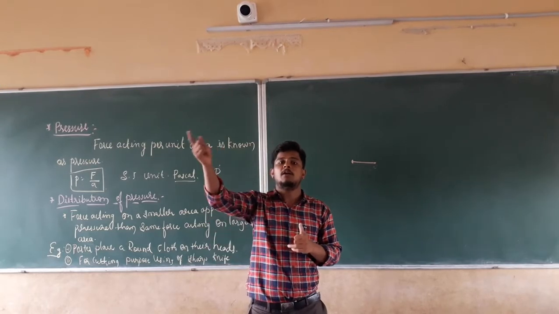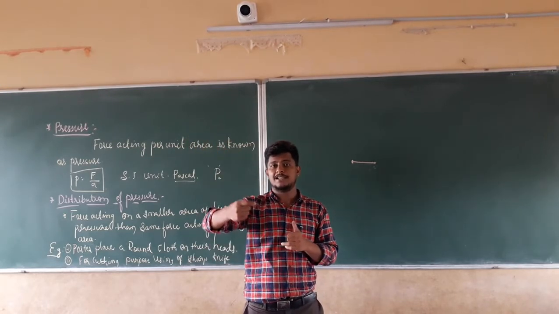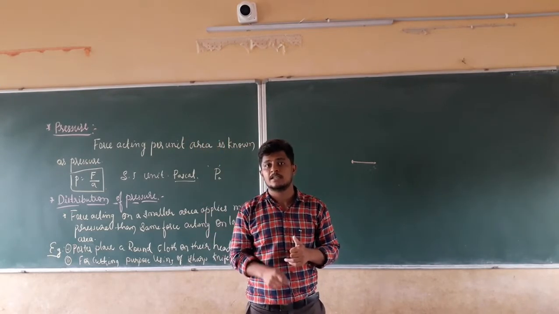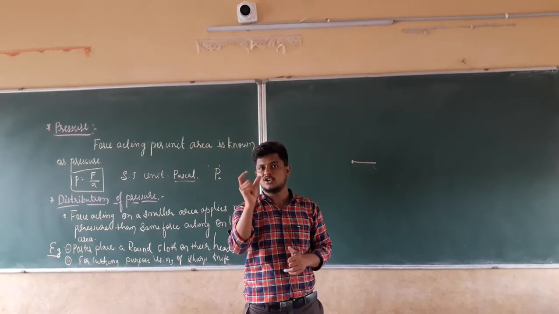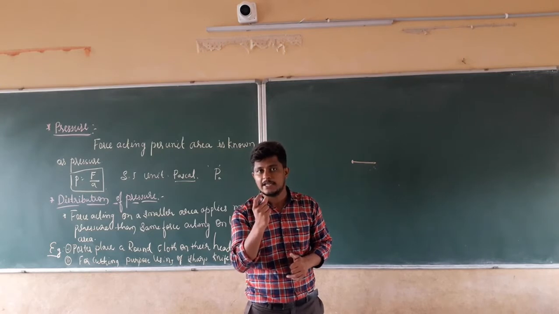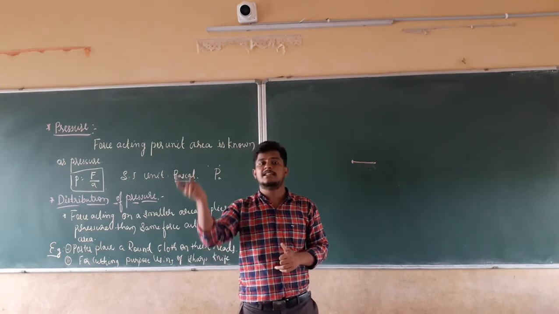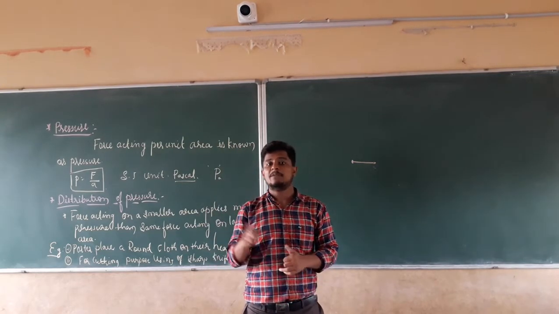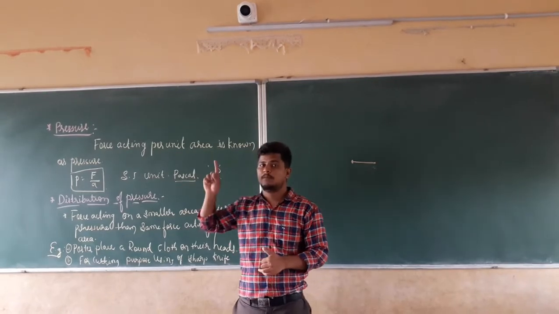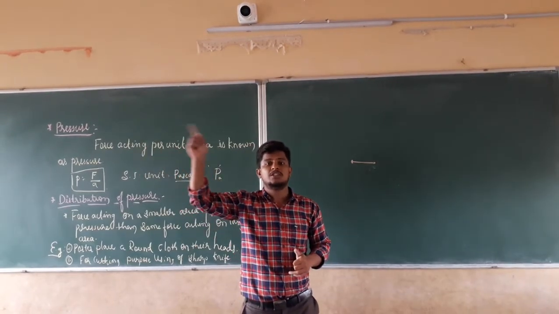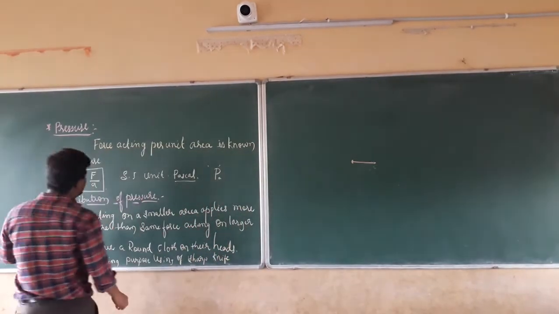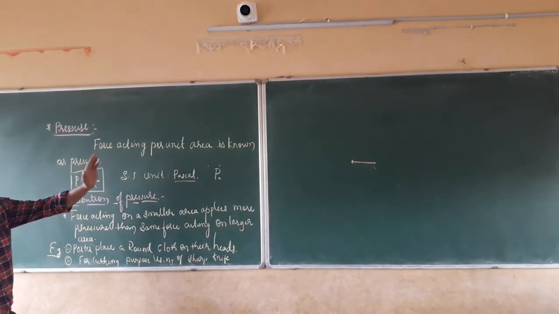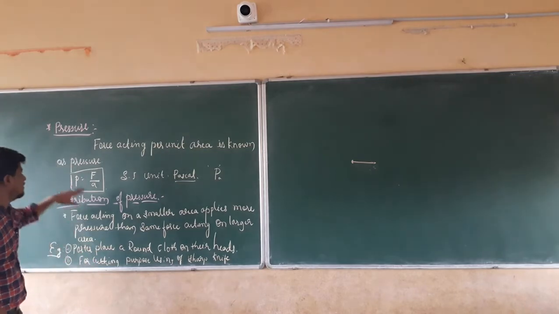Because the force of my weight that is acting in the downward direction is now acting on a small unit area. If it is acting on a unit area, it is nothing but the pressure. That pressure is going to make the effect on those things.